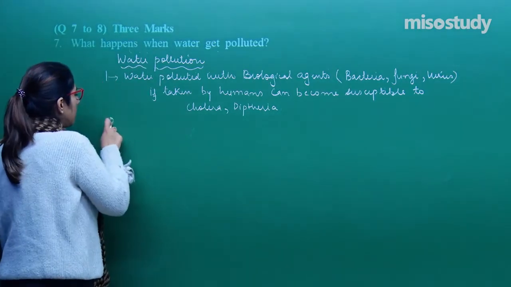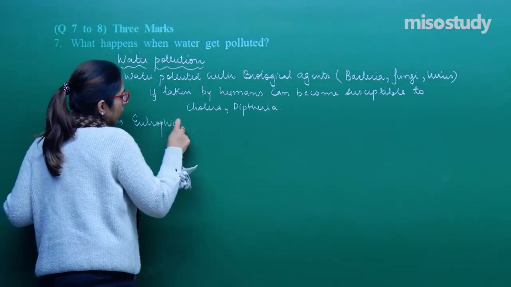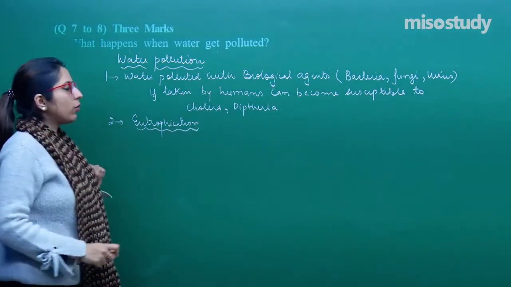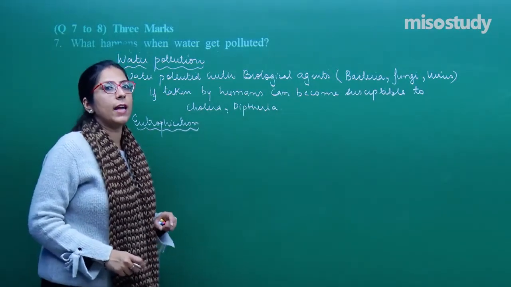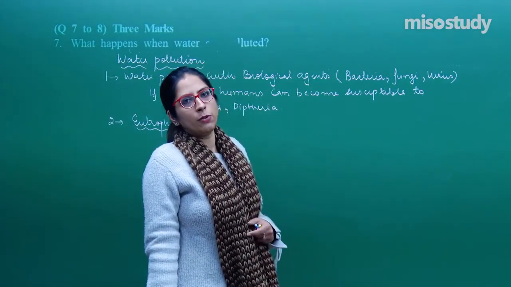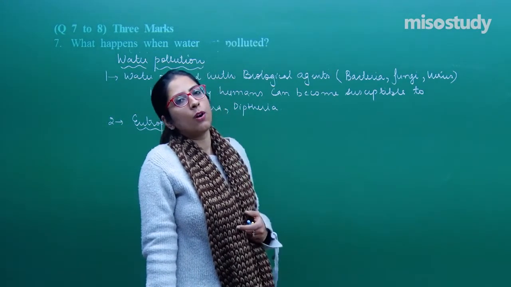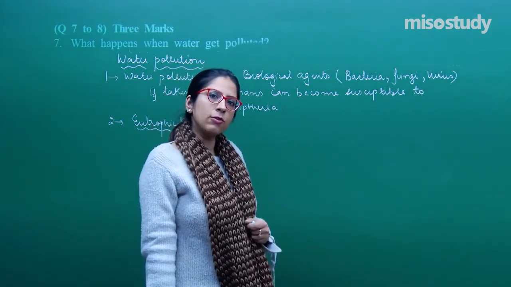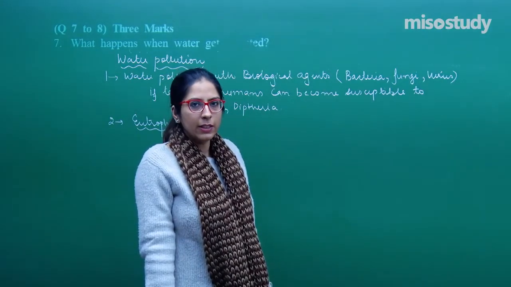Let's take another example. You all know about the process of eutrophication. So this is also one of the effects. Eutrophication: whenever water gets polluted with organic substances, that means when sewage sludge is allowed to enter a nearby water body, there is an excess growth of algae such as phytoplankton. When there is an excess growth of algae, all the surface area of the water will be covered with these algae only.